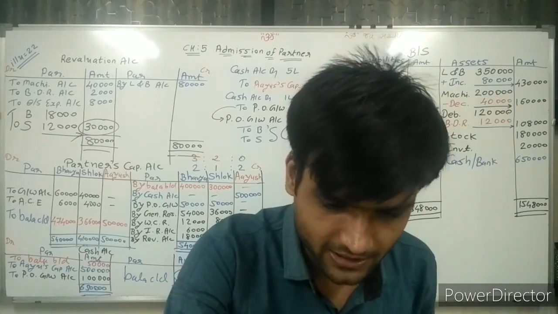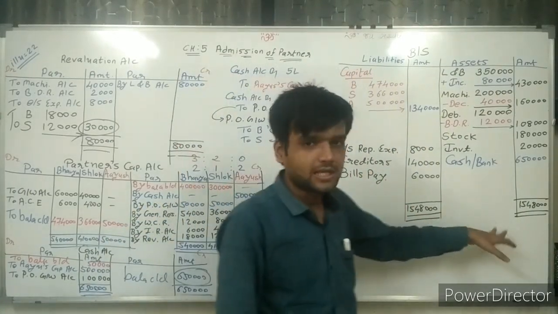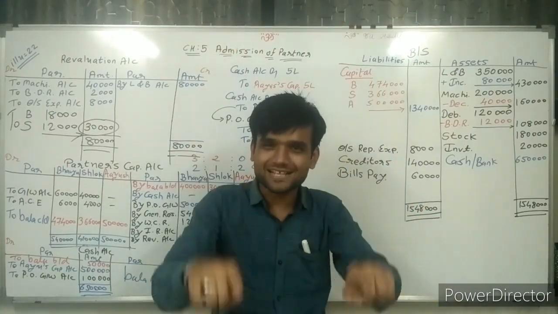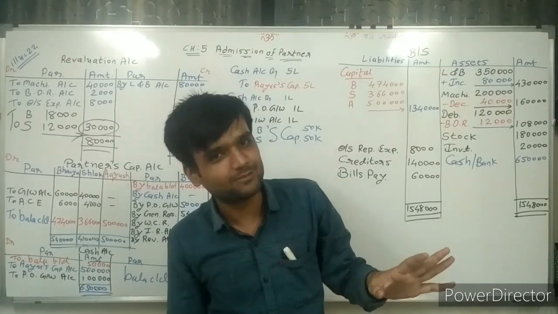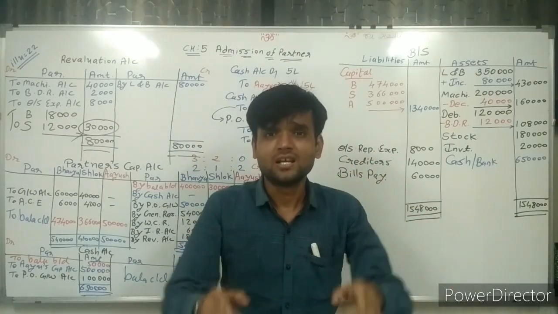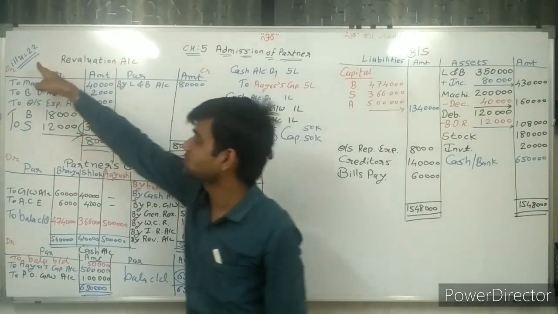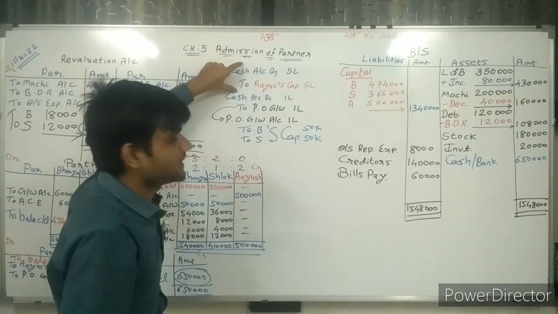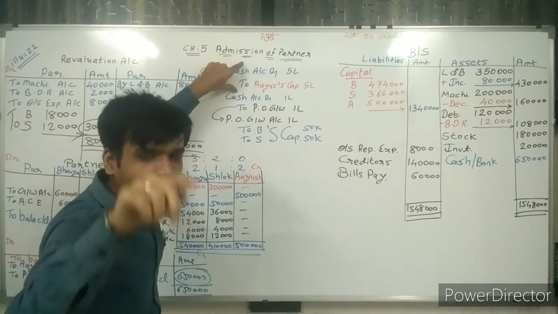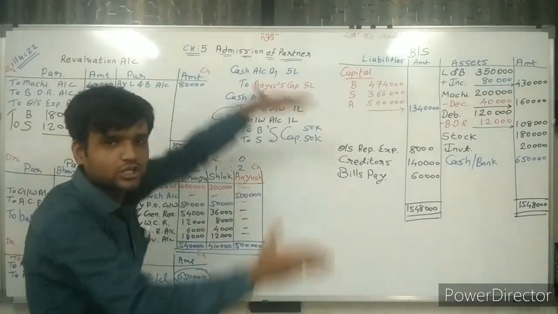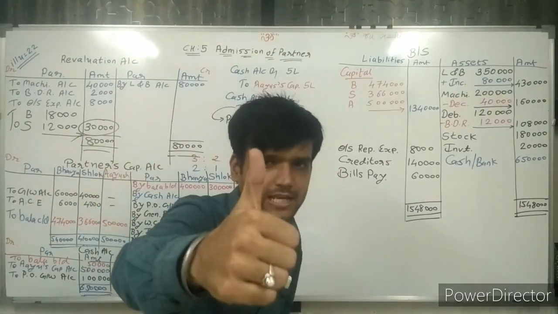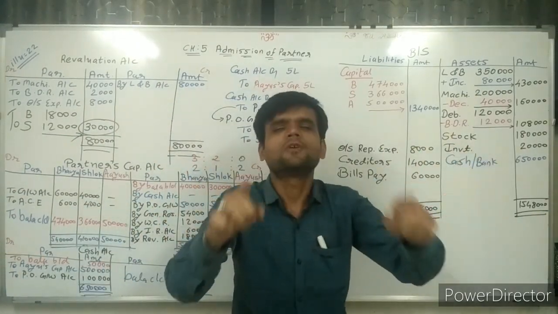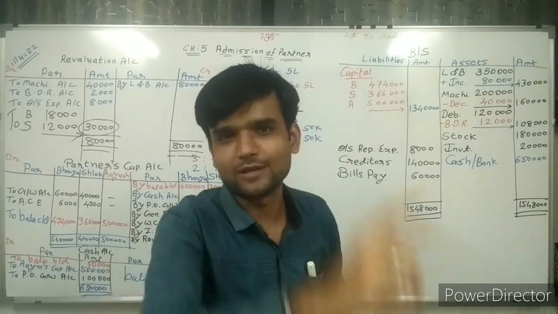Both sides are equal, then the correct answer may be there. So here our second sum, illustration number 22, is also completed. In the first sum there was only cash regarding capital, and in this sum, sir, goodwill calculation is also there. This is the first calculation of goodwill. In the next lecture, we'll do a different type of sum. Wait for that. Meeting in a new lecture. Bye bye.